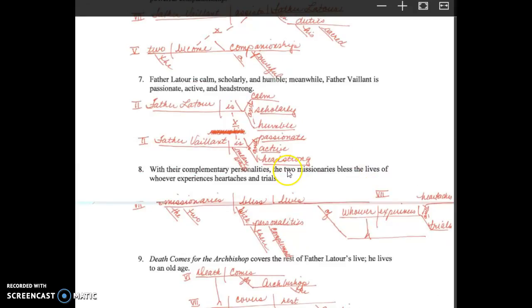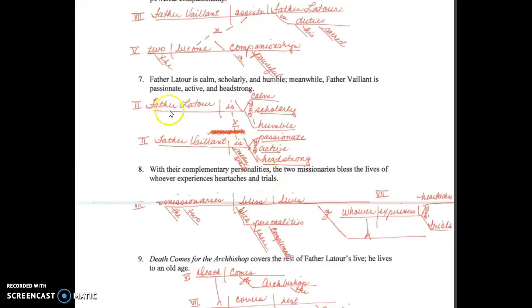Both of these next sentence patterns are patterns 2. They're exactly parallel to each other. We start with Father Latour as the subject. We have the be verb, and then we have the adjectives that describe him: calm, scholarly, and humble, which go in the bracket. These are all subjective complements referring back to Father Latour. So we have subject, be verb, adjectives, which makes that a pattern 2.